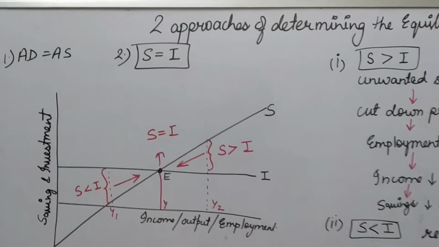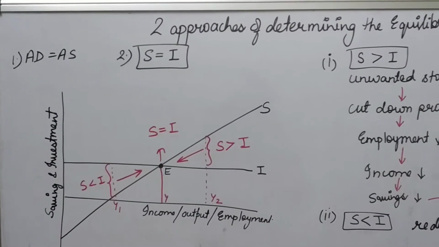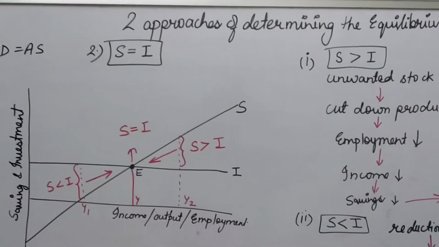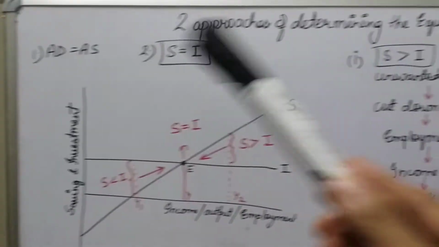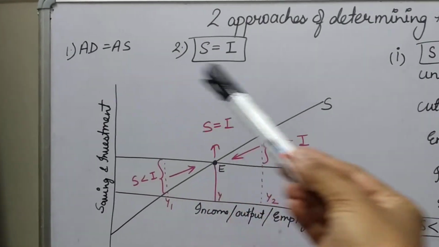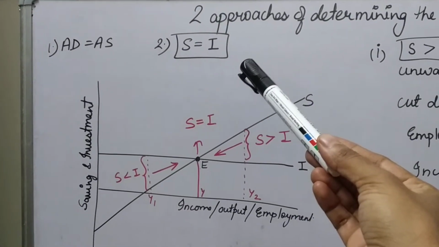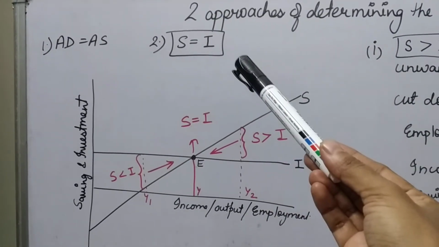Good morning, class. Today we will continue the same chapter, approaches to determine the equilibrium level of income. Two approaches are there. First of all, AD equals AS, and second one is savings equals investment. Planned savings equals planned investment.